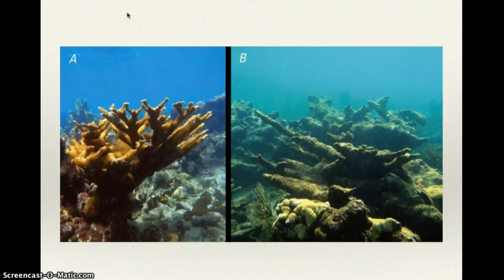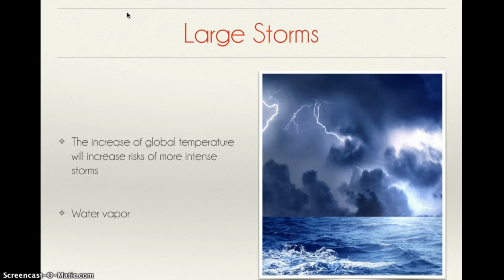These are the coral reefs for compare and contrast. Large storms. The increase of the global temperatures includes increased risks of droughts and more intense storms because storms are formed by warm air rising and cold air sinking.